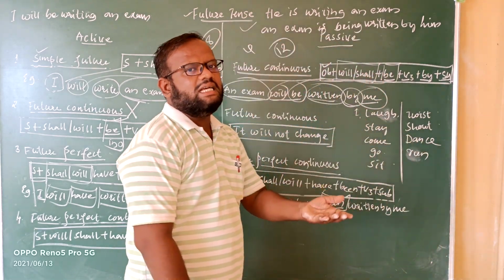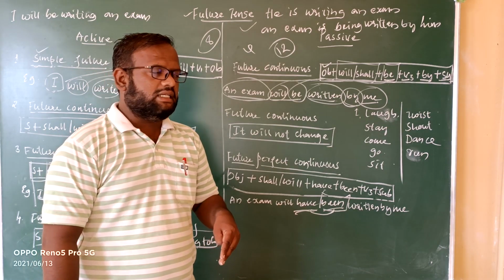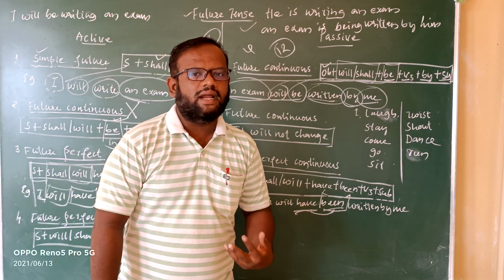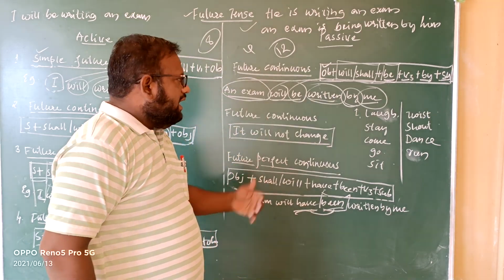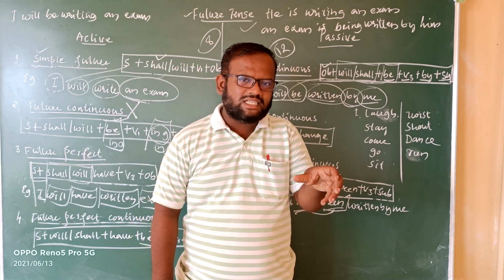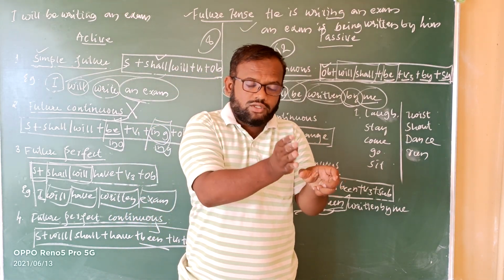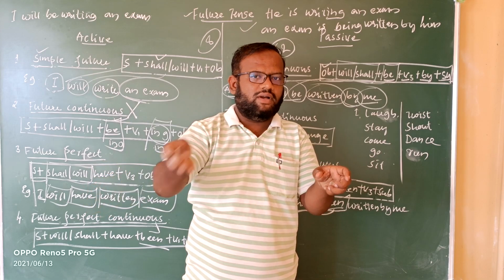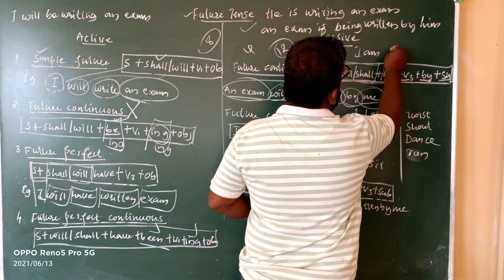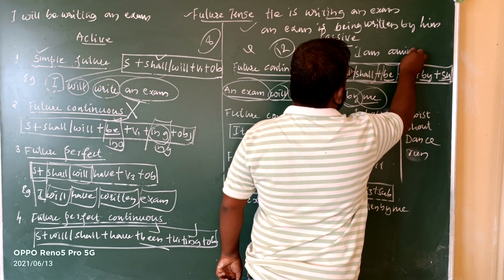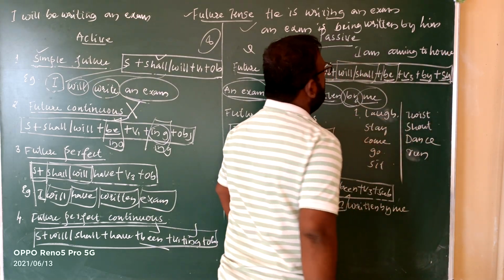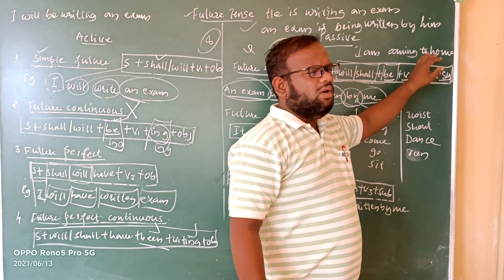In our next classes, we are going to concentrate on some more basic rules, like the transitive form of a verb and the intransitive form of a verb. If it is an intransitive form of a verb, it will not be changed into passive voice. For example, "I am coming to home."